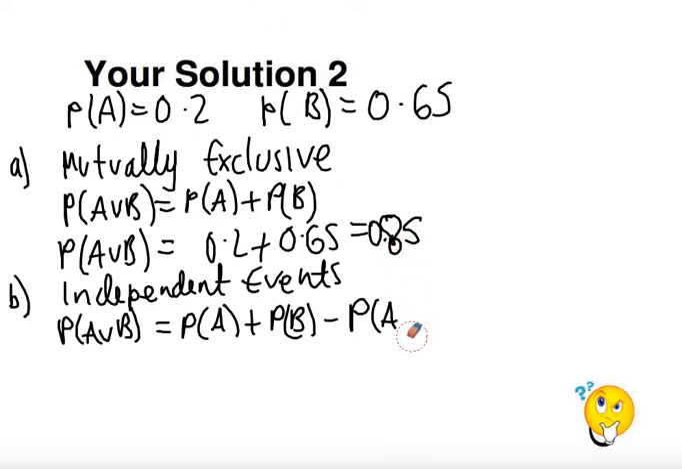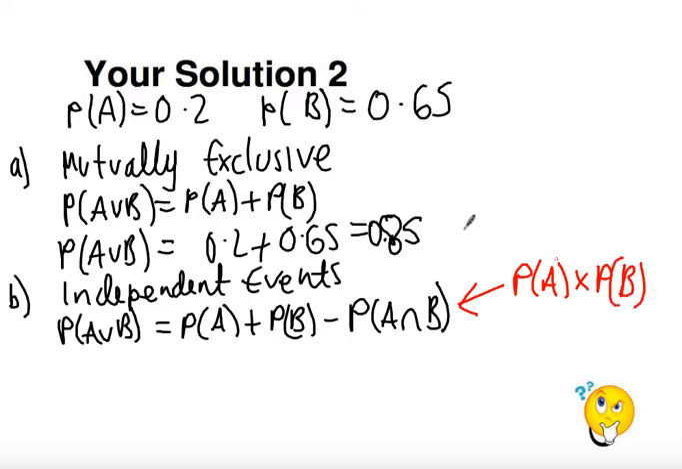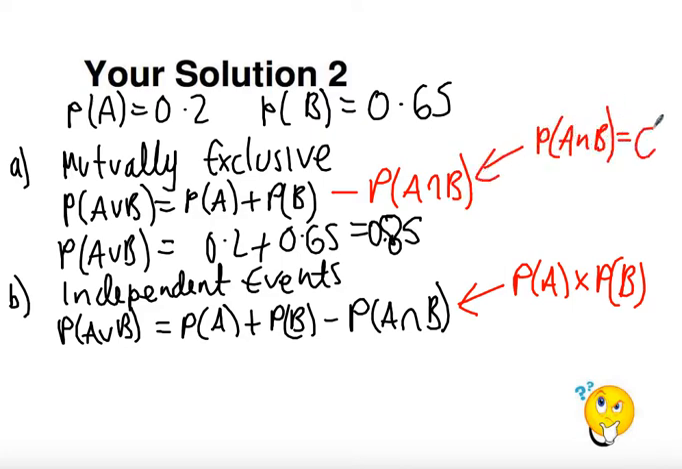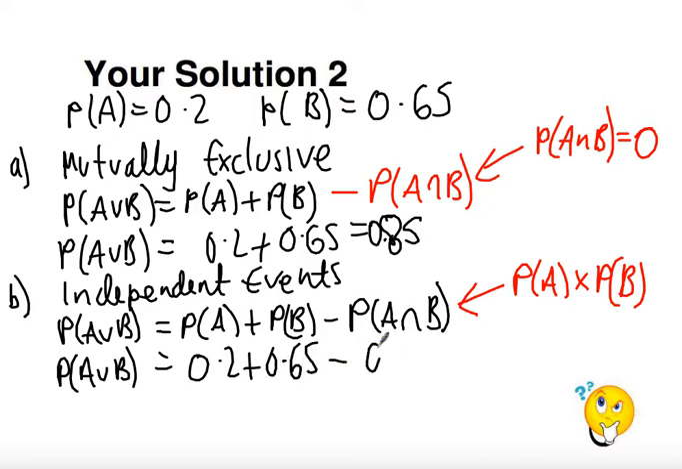Slight adjustment there, so we know we want to do the probability of A intersect B. Again, what we know is at this point, independent events, probability of A times the probability of B. I suppose up here what I could have done is I could have said probability of A intersect B, and that is equal to 0 for these mutually exclusive events. So we get the probability of A union B is equal to 0.2 plus 0.65 minus 0.2 times 0.65.